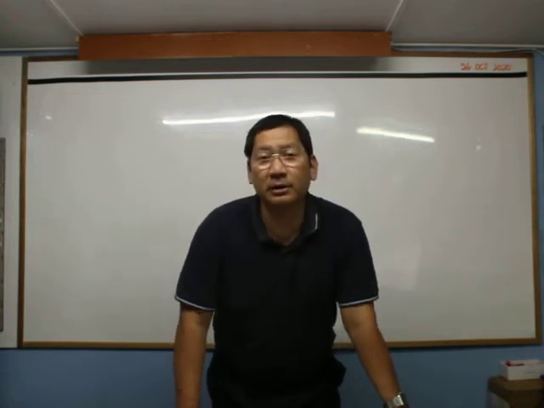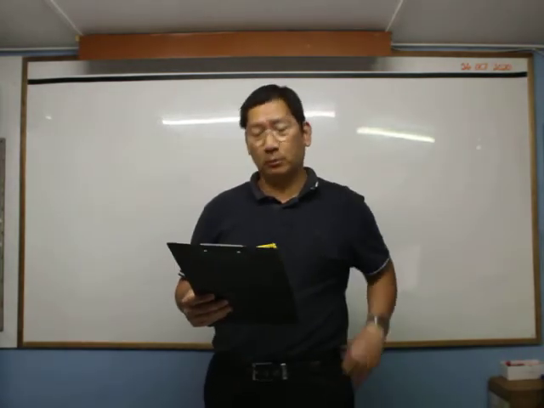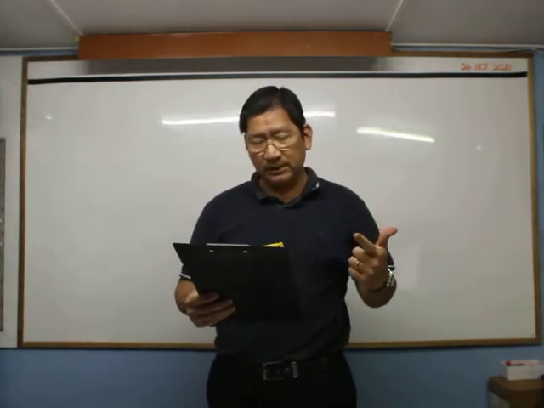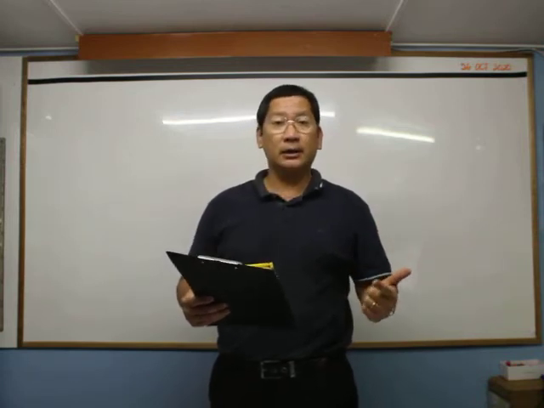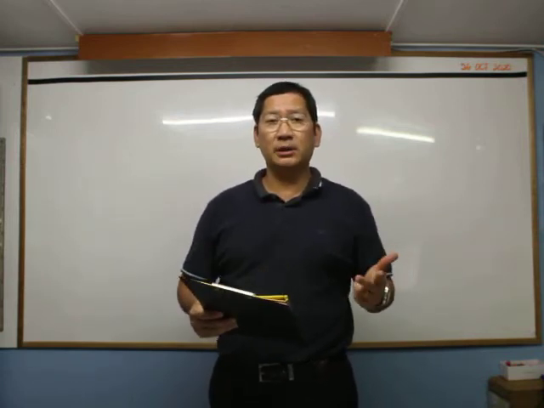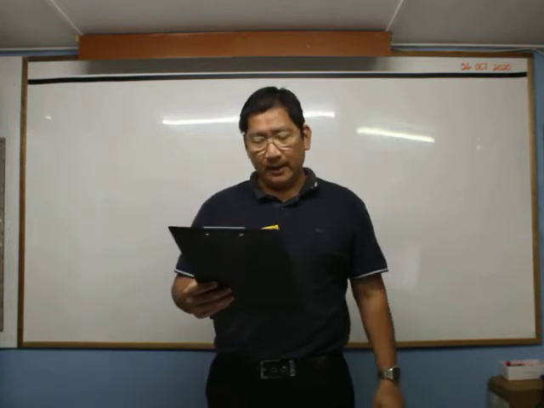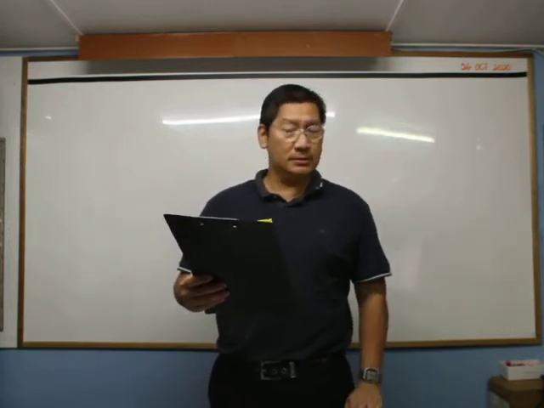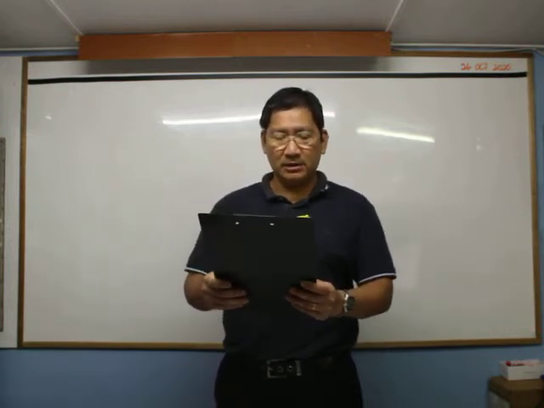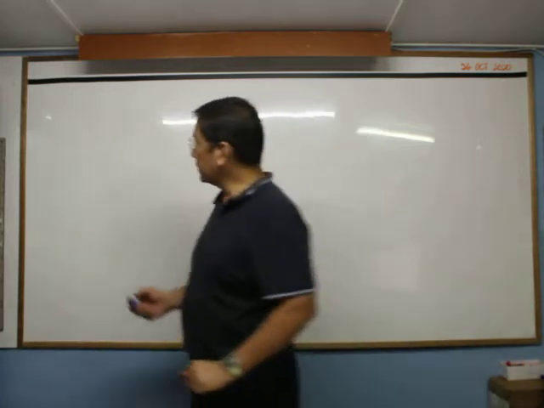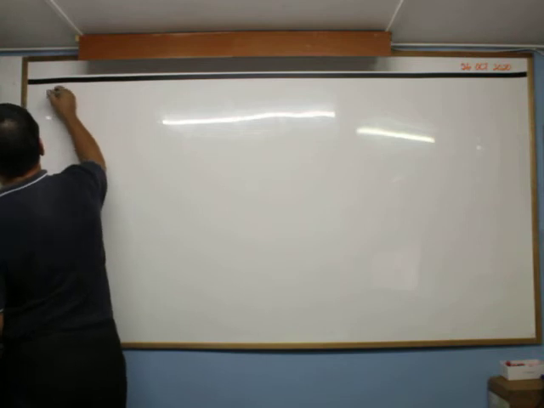We're going to start with Chapter 1. Under Chapter 1, there will be a few subtopics. Number 1 is units. Number 2 is physical quantities, and under physical quantities, we have base quantities and also derived quantities. The next one is prefixes, and finally, conversion of units. Now, first we start with physical quantity.